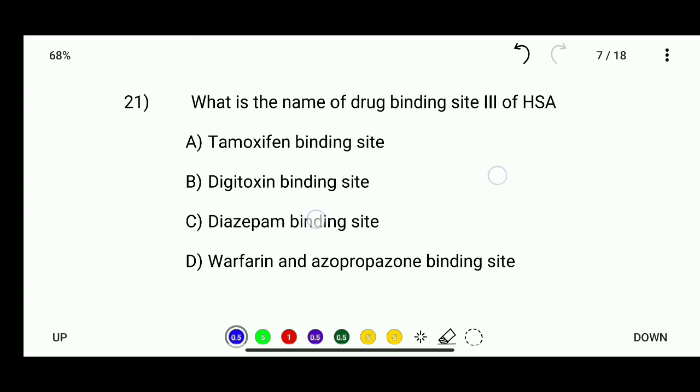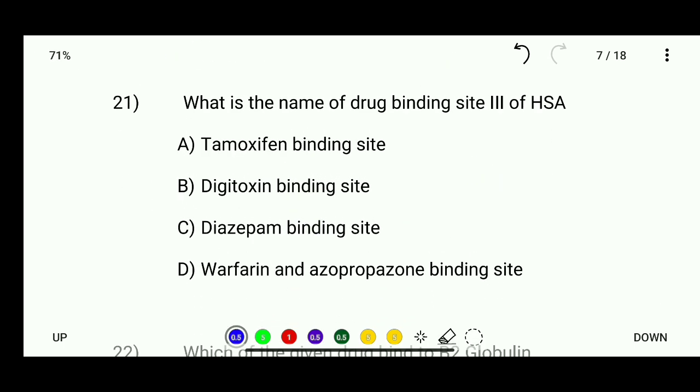Let's talk about question number 21, which is what is the name of drug binding site 3 of HSA. Options are tamoxifen binding site, digitoxin binding site, diazepam binding site, and warfarin and azapropazone binding site. So the correct answer for question number 21 is digitoxin binding site, the name of the drug binding site 3 of HSA.